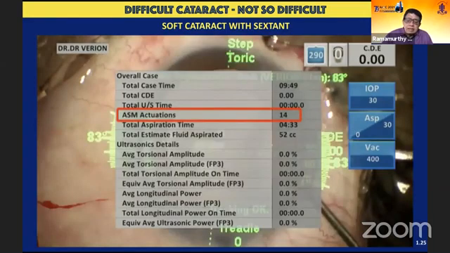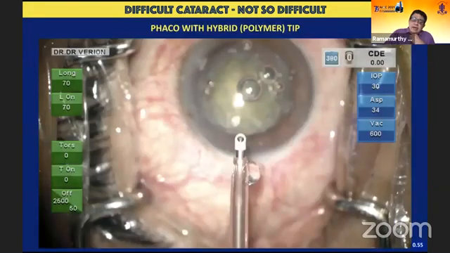And as I was mentioning in the earlier case, you can see even in a very soft cataract where the energy level, you see the CDE is just 0, the ASM, the active sentry, has been actuated 14 times. It's simply because whenever there is a tendency for the phaco tip to be getting completely occluded, then there is an impulse that is coming from the phaco handle itself that essentially precludes complete occlusion and offers a certain extra level of safety.